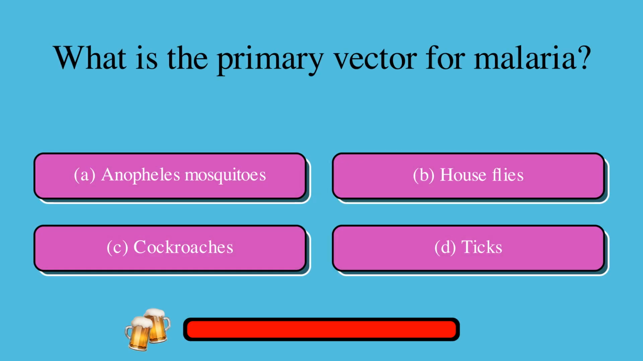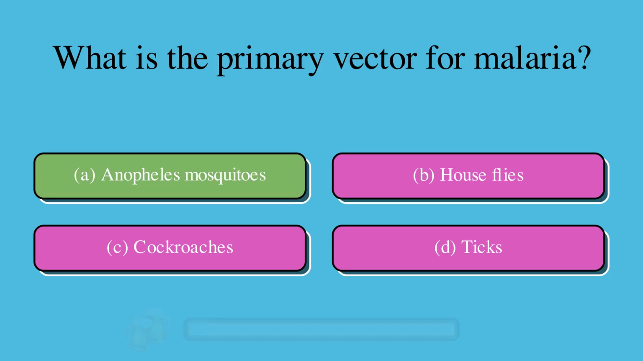What is the primary vector for malaria? A. Anopheles mosquitoes, or B. Houseflies, or C. Cockroaches, or D. Ticks? The correct answer is A. Anopheles mosquitoes.